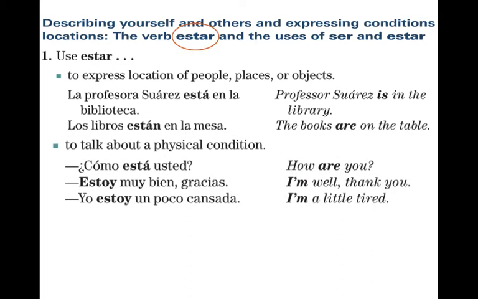You use estar to talk about a physical condition, a changing state. ¿Cómo está usted? How are you feeling? Notice I interject feeling to help me understand I'm using estar and not ser. Estoy muy bien, gracias. I'm feeling well, thank you. Yo estoy un poco cansada. I'm feeling a little tired.